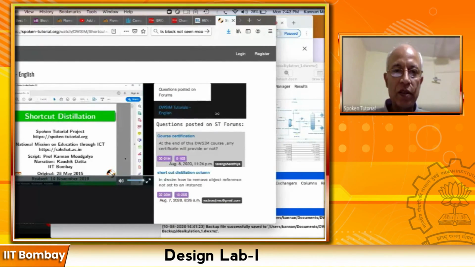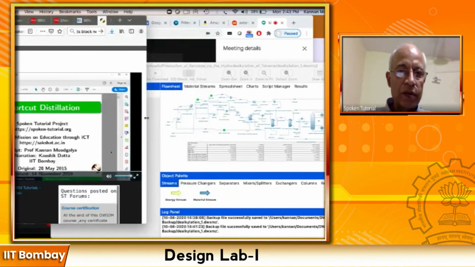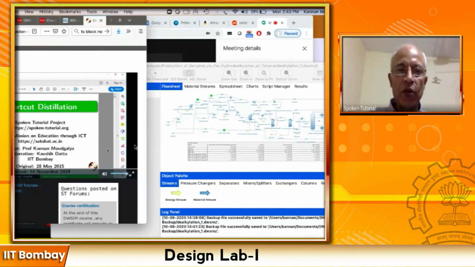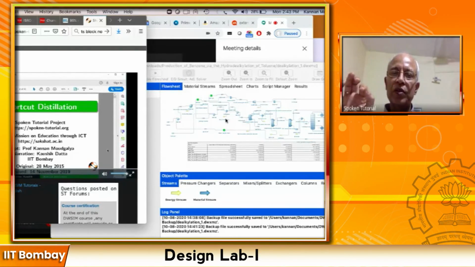I can actually make this smaller. Take the video on one side, make it as small as possible, as small as required. And then in the rest of the screen, you open DWSIM itself. And then you listen to a command, you practice it. Whatever this video asks you to do, please reproduce. It is not just listening. You have to reproduce every video as required for that week. Okay, and you have 1 week to do that.